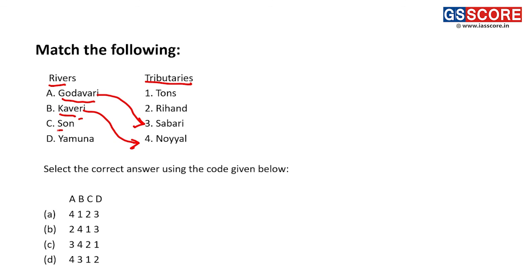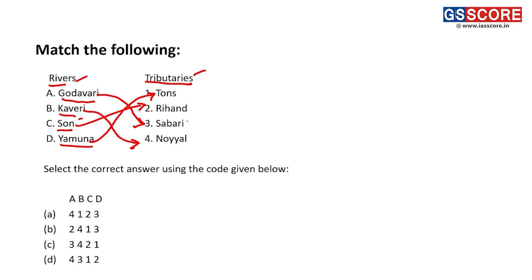Now, what about Son? Which is the correct tributary of the Son river? It is very simple. It is Rihand. What about Yamuna? The last option is Tons. So these are the various tributaries of the rivers Godavari, Kaveri, Son and Yamuna.